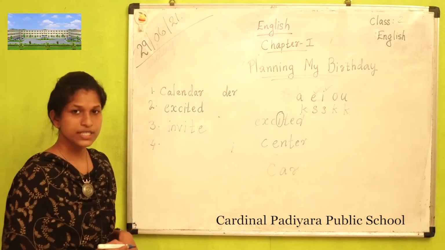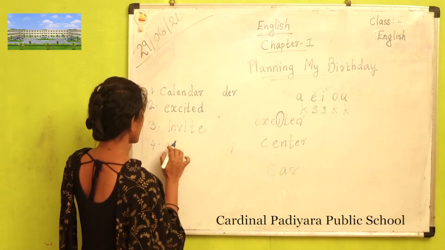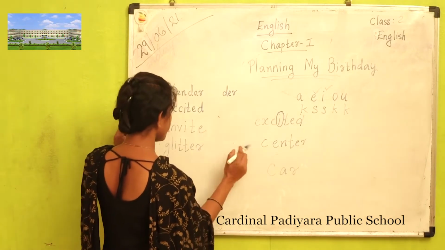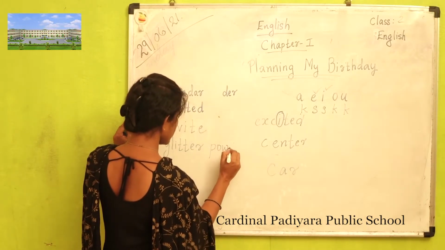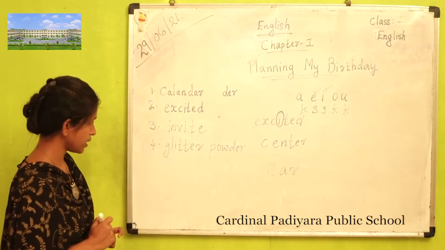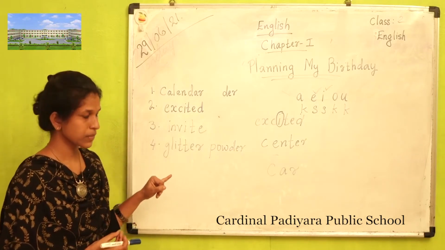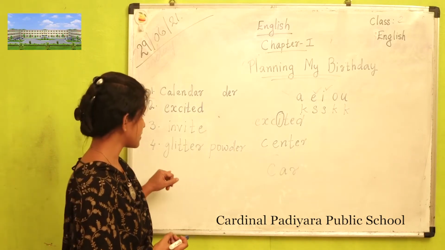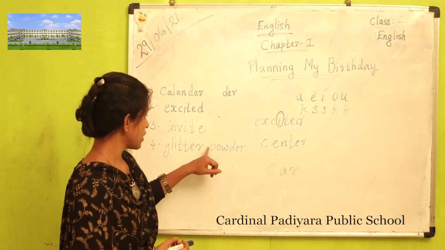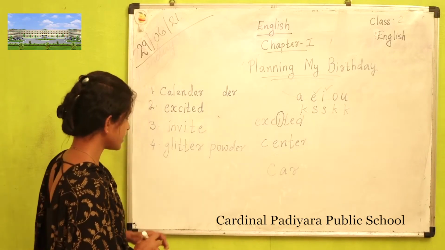So the next word is glitter powder. G-L-I-T-T-E-R. Glitter powder. I think this powder is familiar to you. It's a shining powder, the powder that shines. P-O-W-D-E-R.